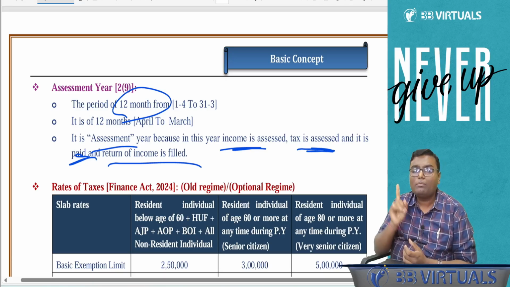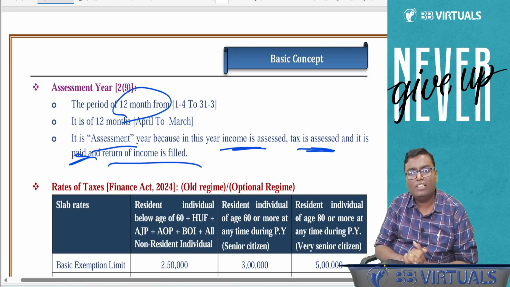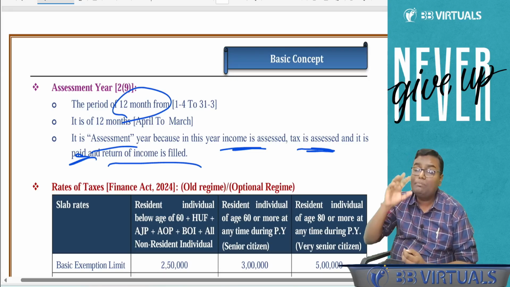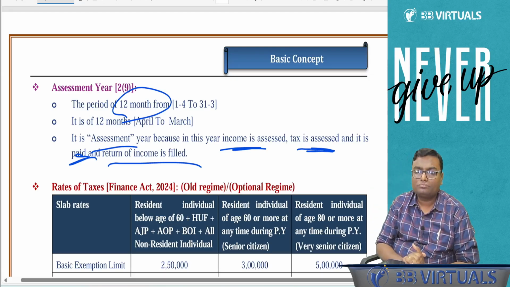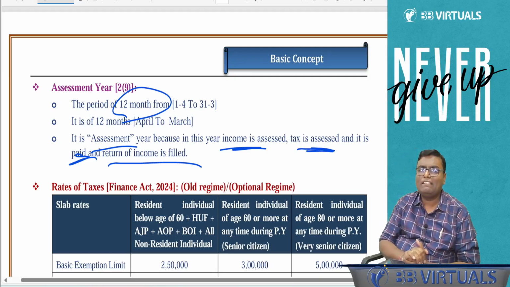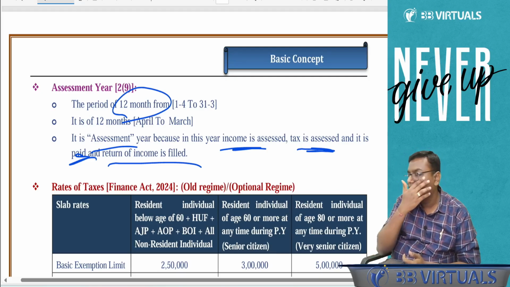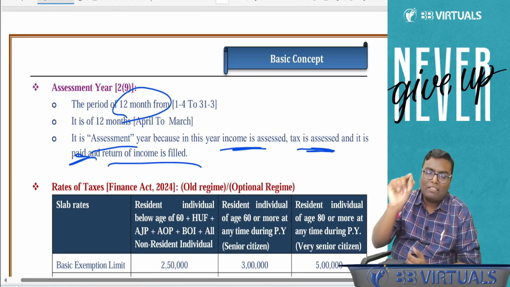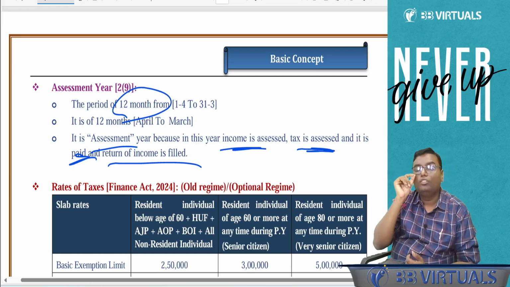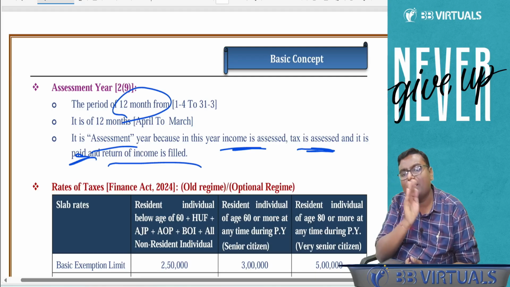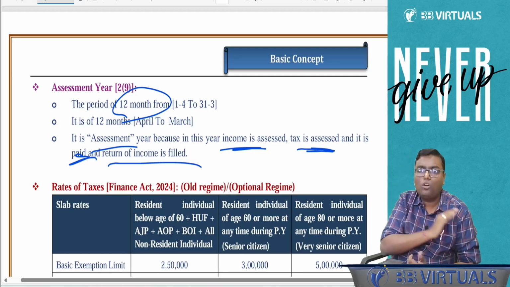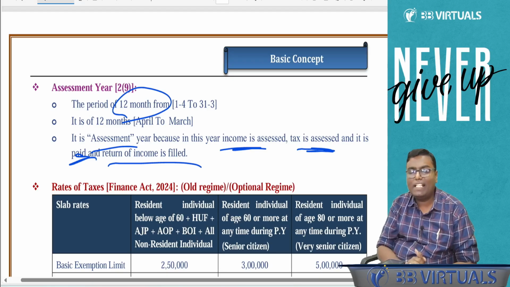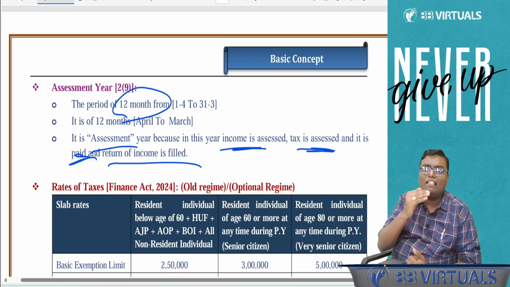Exceptions are given in what? Proviso. Clarifications are given in explanation. The procedures are written in rules. Income Tax Rules 1962, made by CBDT, full form Central Board of Direct Taxes. Third, circular and notification. Circular is issued by CBDT, binding on officer. Notification is issued by central government and CBDT, binding on all. Then we will study budget. Technical name of budget is Finance Act 2024, Number 1, Number 2.